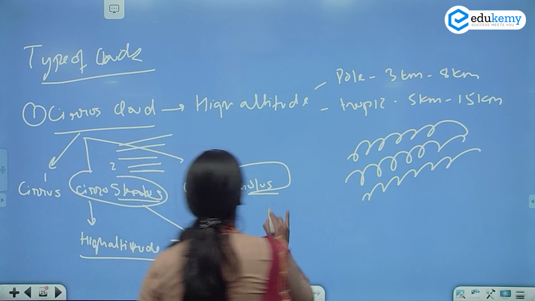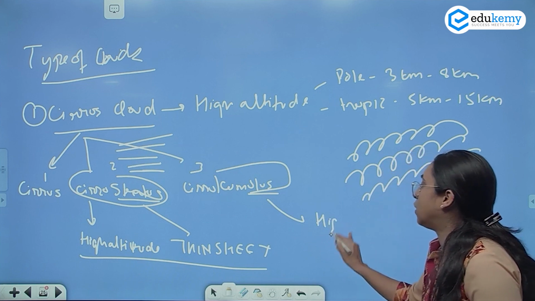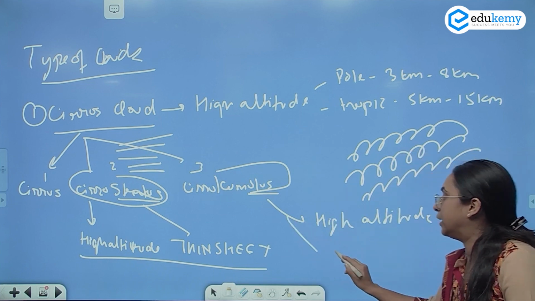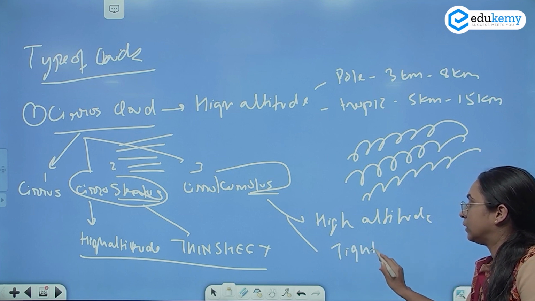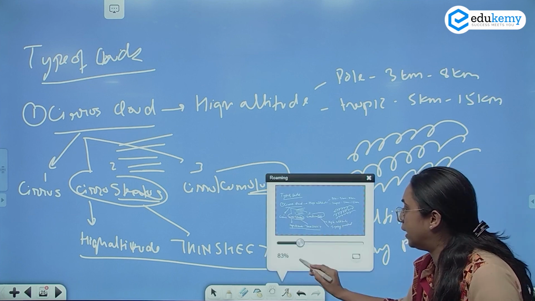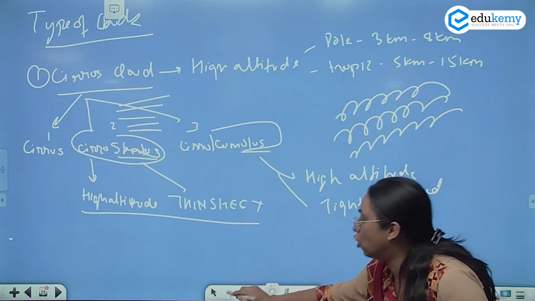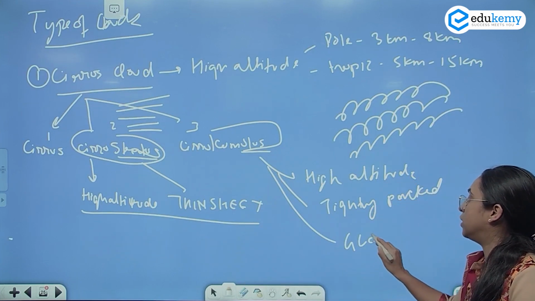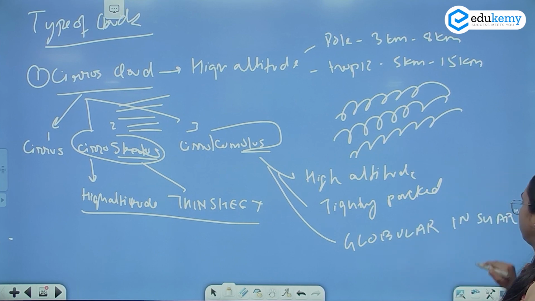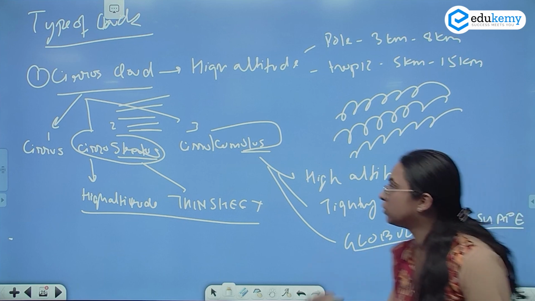So what is Stratocumulus? High altitude cloud. They are high altitude clouds. They are tightly packed. They are globular in shape.